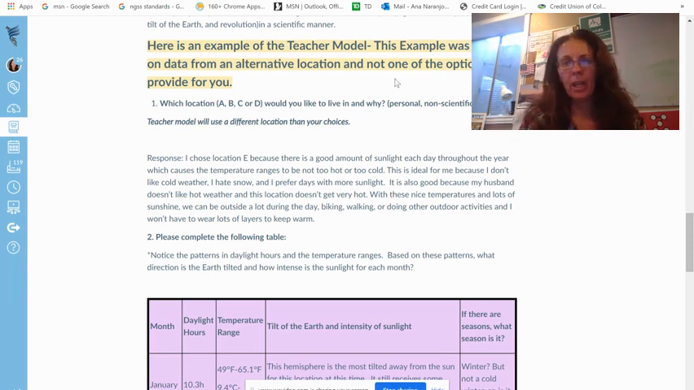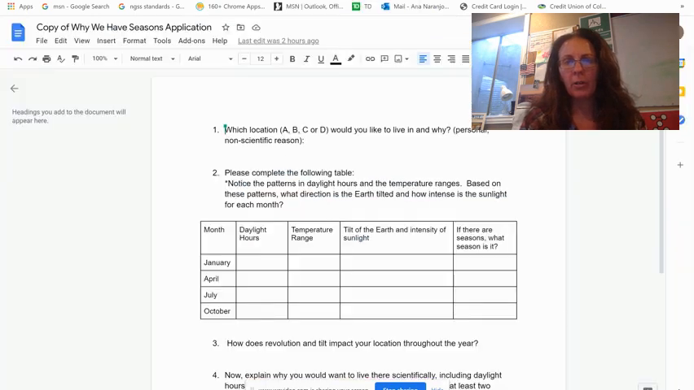So take a minute, go back to that Google Doc that's already inserted in there, and answer which location, based on the data, you would like to live at.